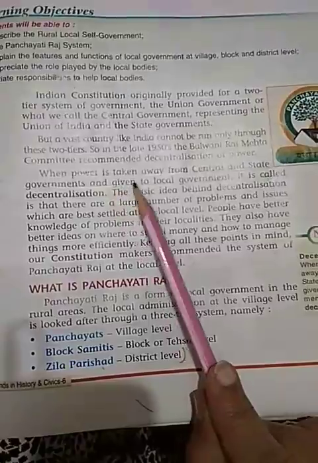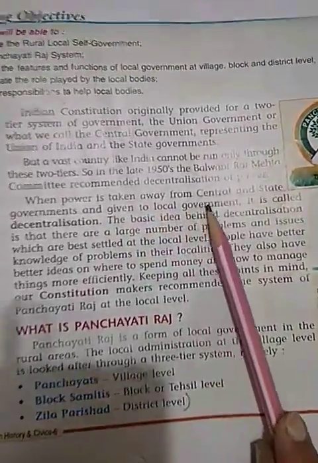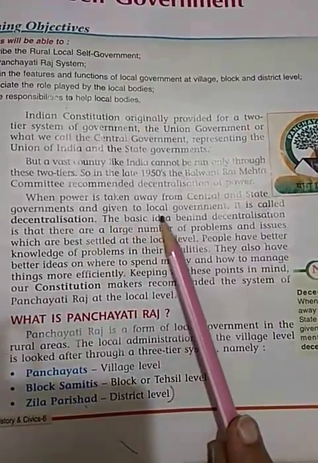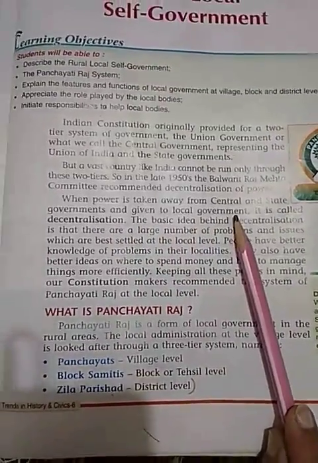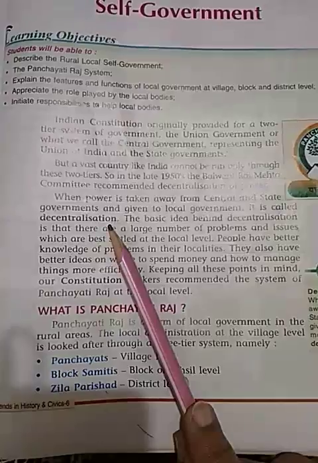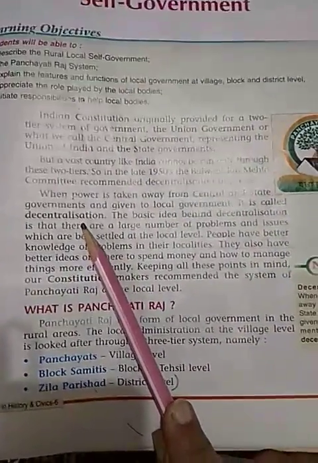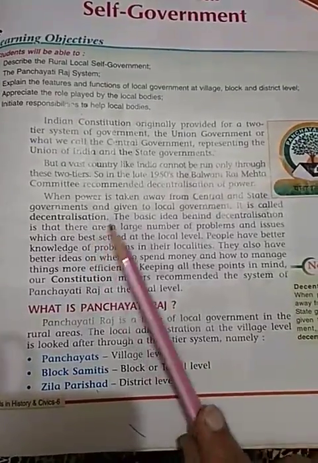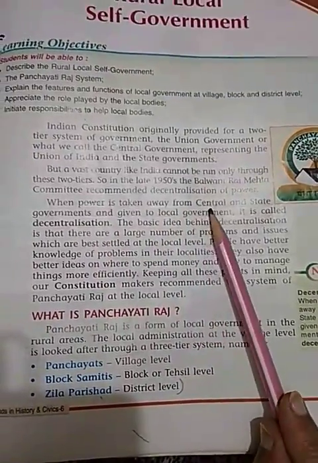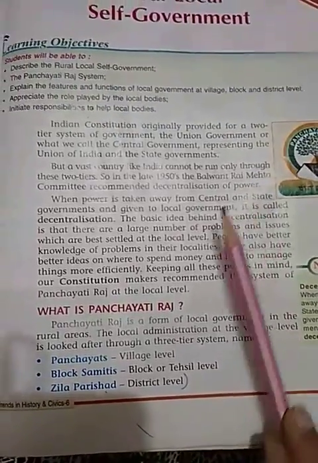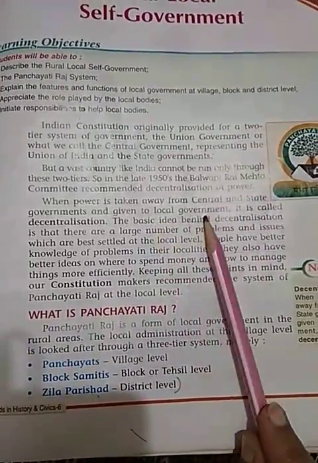When power is taken away from central and state governments and given to local governments, it is called decentralization. So if the question is, what is decentralization? It means when powers are taken from central as well as state governments, and those powers are given to local governments.